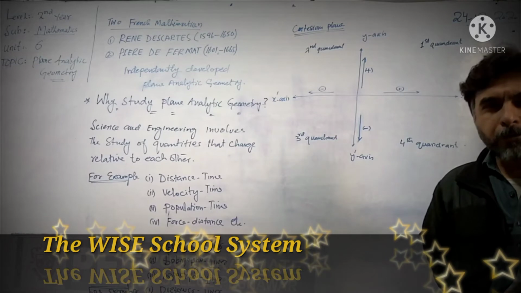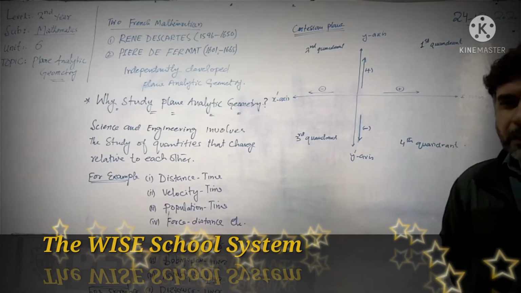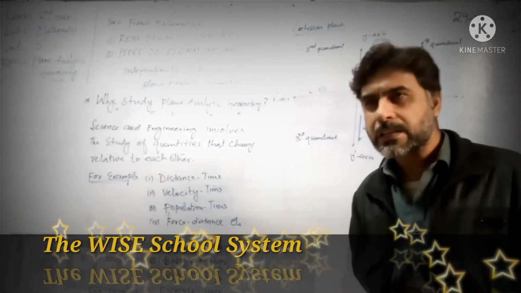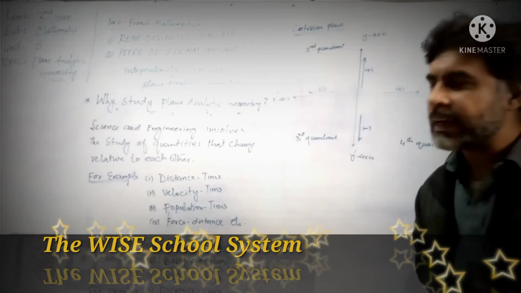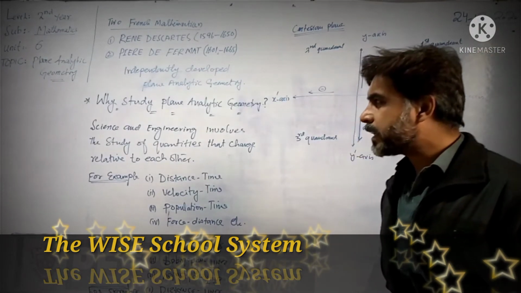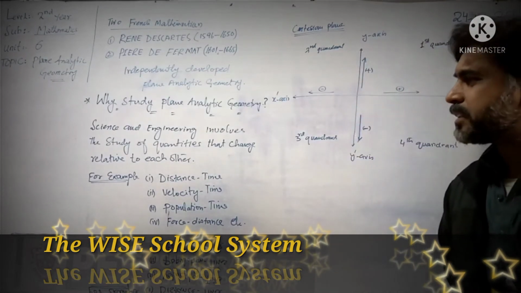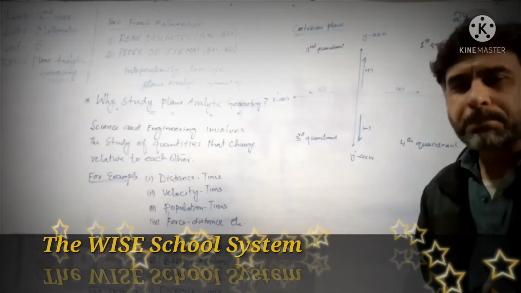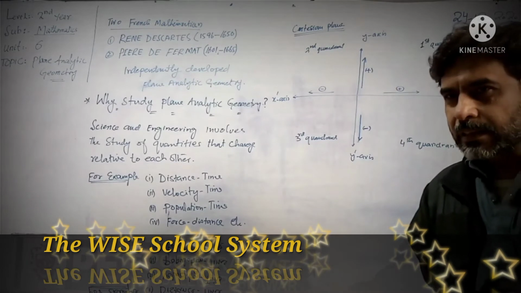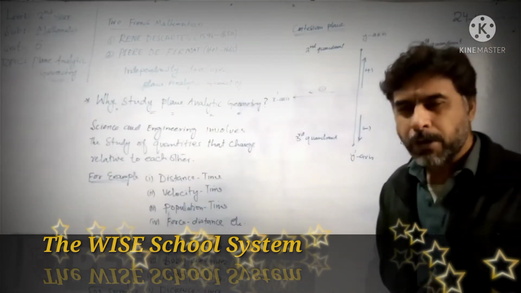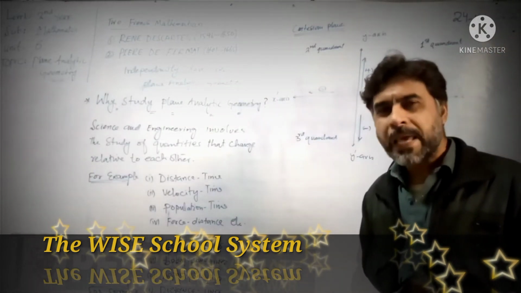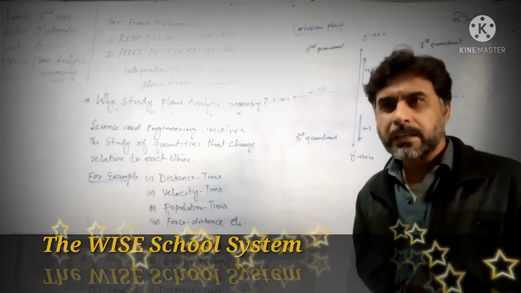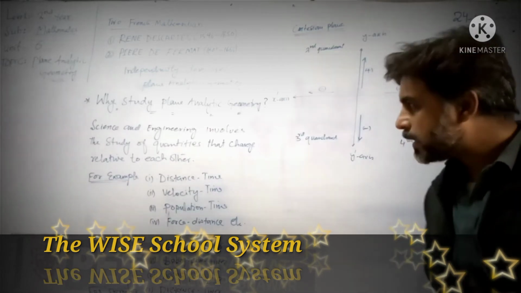So if one quantity changes, then the dependent quantity also starts changing with that. In order to study those relative changes, plane analytic geometry is that forum where we can make it easy to study those relative changes between the quantities.